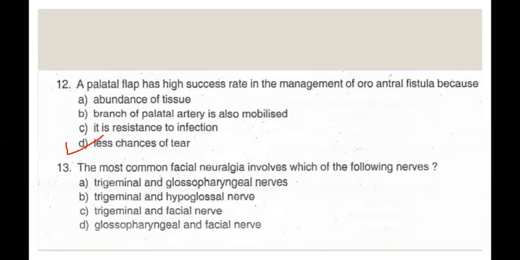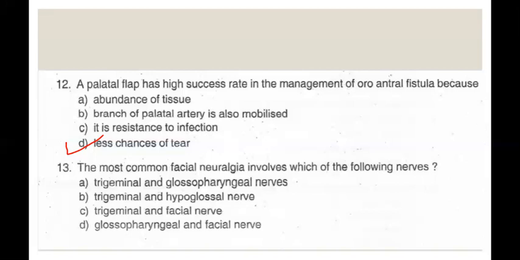Question number 13. The most common facial neuralgia involves which of the following nerves? A, trigeminal and glossopharyngeal, B, trigeminal and hypoglossal, C, trigeminal and facial, and D, glossopharyngeal and facial nerve. This is a factual question and the answer is A, trigeminal neuralgia and glossopharyngeal neuralgia.